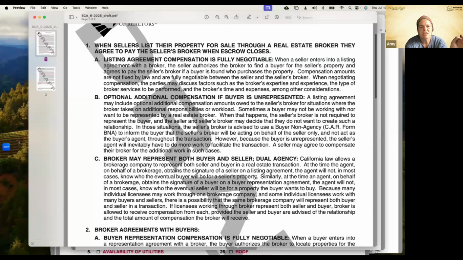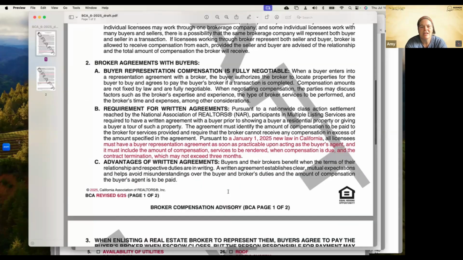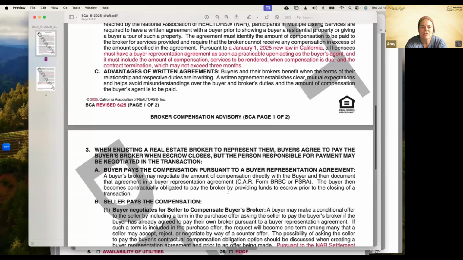They've just made a small update to it. Down here, requirement for written agreements, it says pursuant to a January 1st, 2025 new law in California, all licensees must have a buyer representation agreement as soon as practical upon acting as the buyer's agent, and it must include the amount of compensation, services to be rendered, when compensation is due, and contract termination, which may not exceed 3 months. So they just added that into this form.